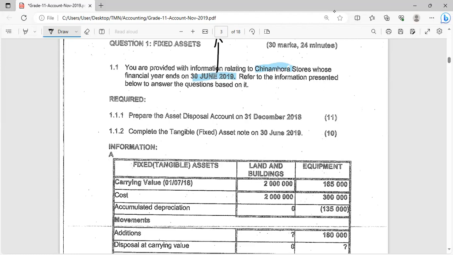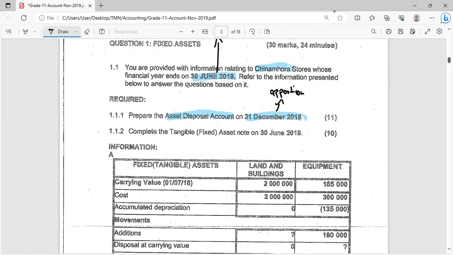The required says we need to prepare an asset disposal account on 31 December 2018. Please do note that 31 December 2018 is not our year end. It is actually 6 months before our year end. So what this says is that we might be required to apportion the assets that we're selling, since we're required to prepare the asset disposal account 6 months before the year ends.